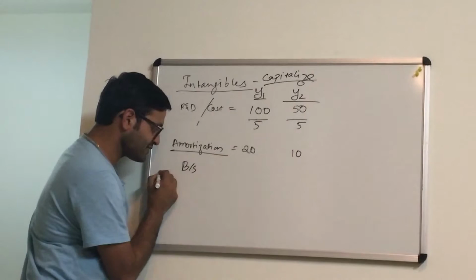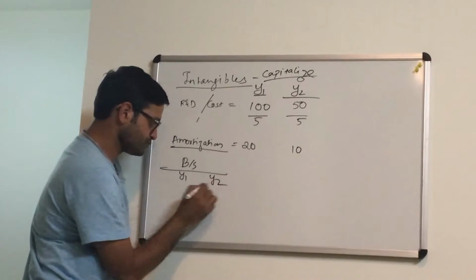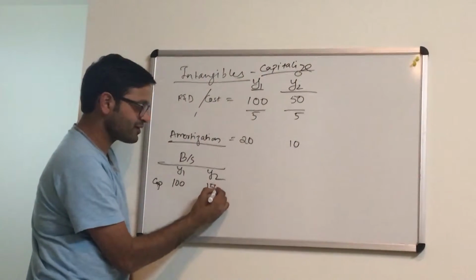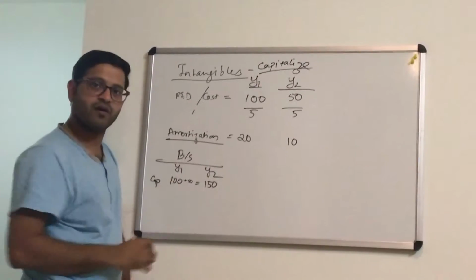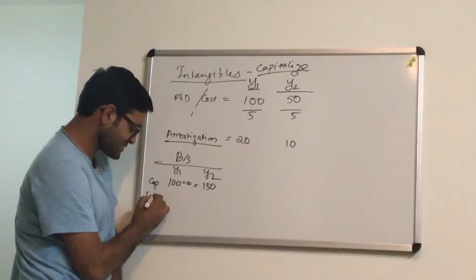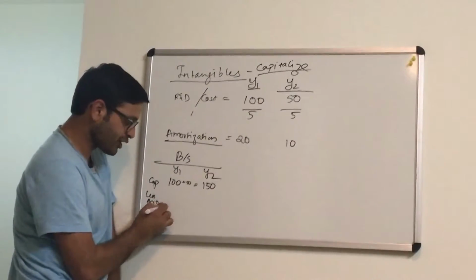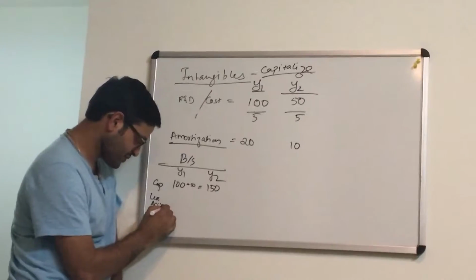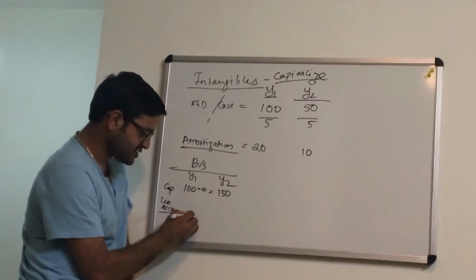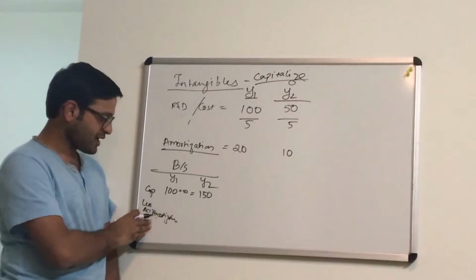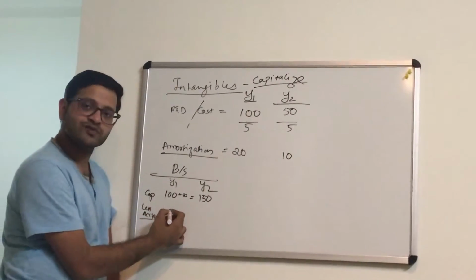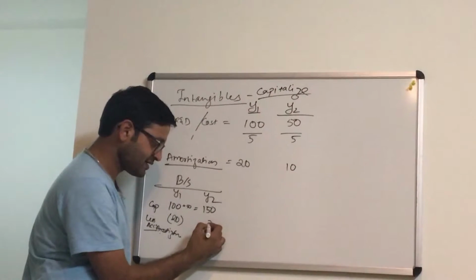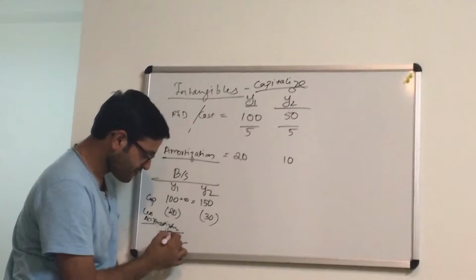On the balance sheet, in year 1 I capitalize 100. Next year I have another addition, so it becomes 150. This is my gross block less accumulated depreciation. Accumulated depreciation or accumulated amortization, these terms are used interchangeably and mean the same thing here. For the first year it is 20, and the second year 30. So I have a net asset of 80, and 120.